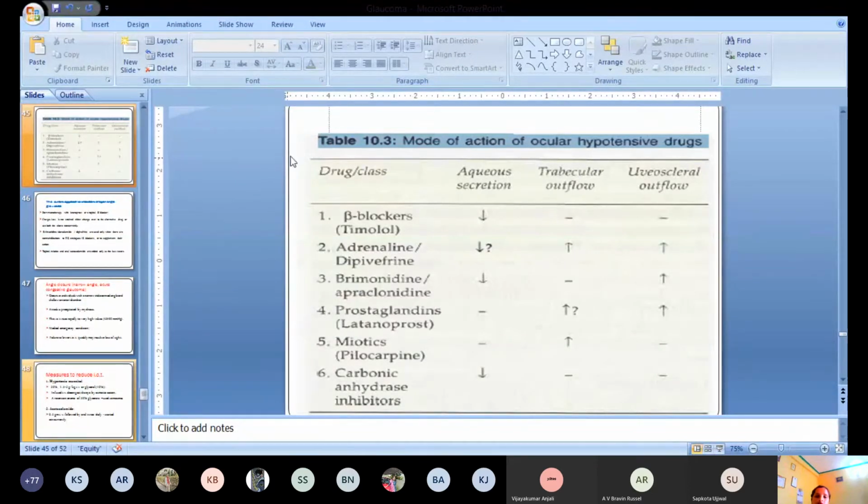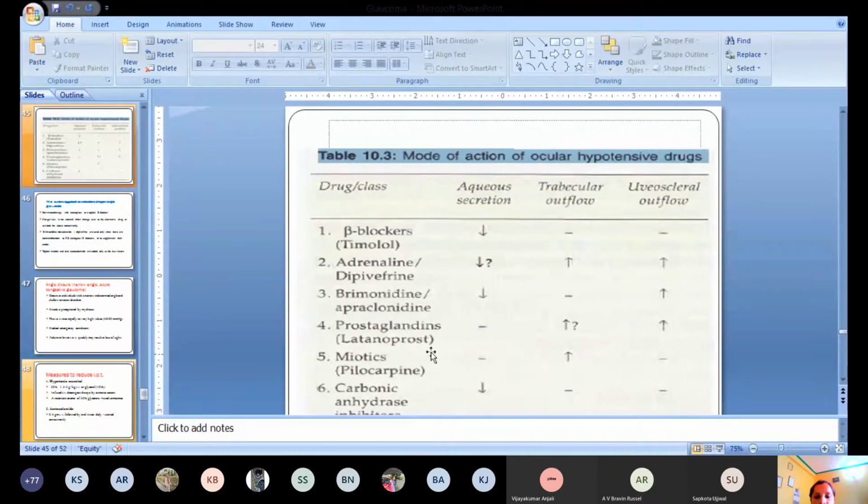This chart, you can see, is taken from KDT only. You can see it in the book. Likewise, prostaglandin analogs increase the uveoscleral outflow. They do not have any effect on the aqueous secretion.